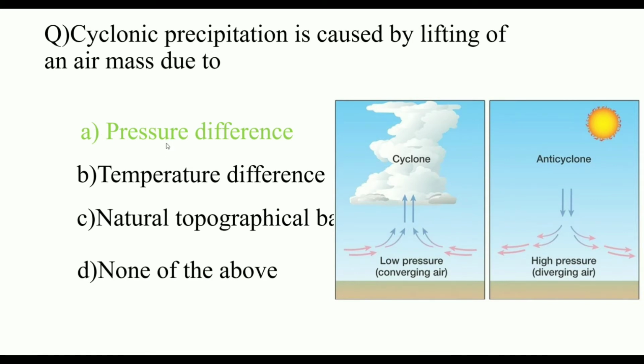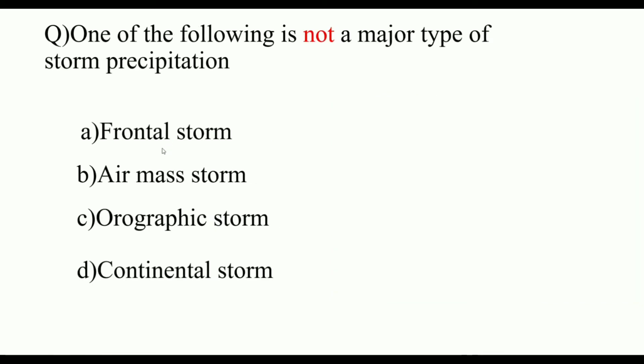The answer is A. Next question: which one of the following is not a major type of storm precipitation? A. Frontal storm, B. Air mass storm, C. Orographic storm, D. Continental storm.